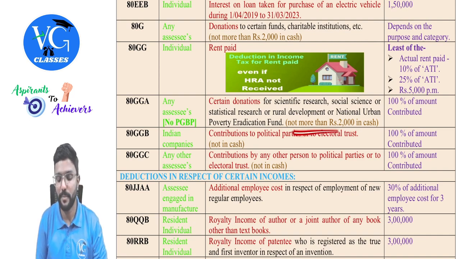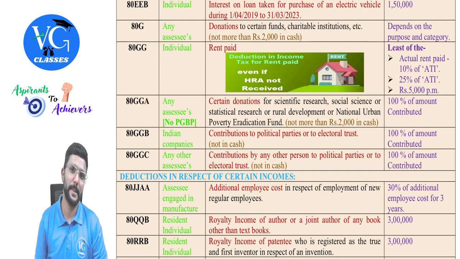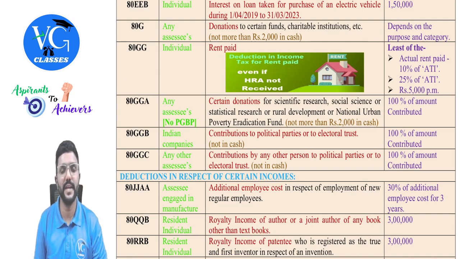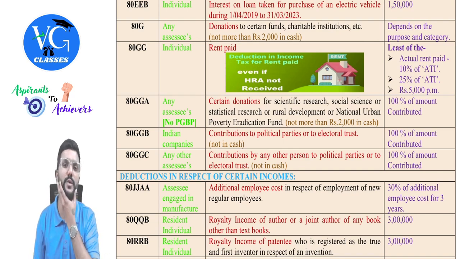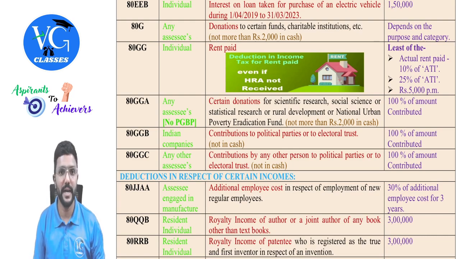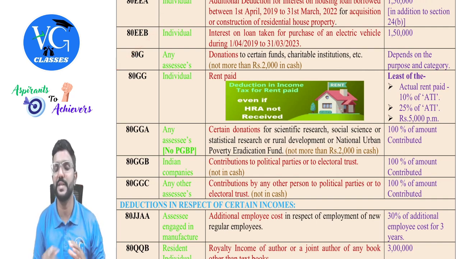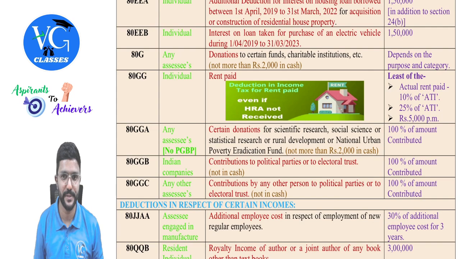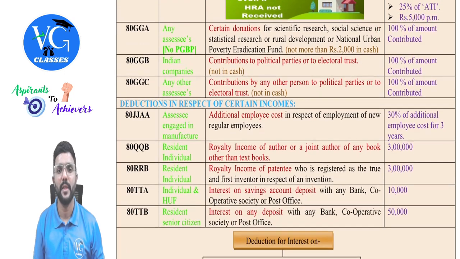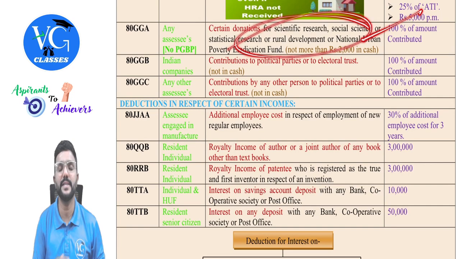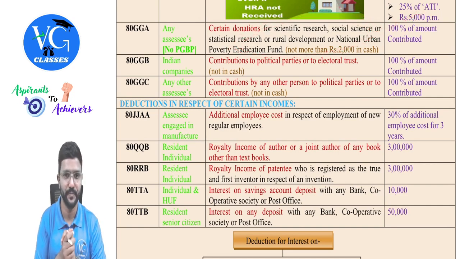And it should not be more than 2,000 in cash, guys. That means up to 2,000 you can give it in cash. If you are paying more than 2,000, then you have to give it in any mode other than cash. And even for 80G, I guess I already mentioned it, more than 2,000 cannot be given in cash. Okay. So under section 80GGA, whatever amount is contributed for the following purposes, 100% will be allowed as deduction.